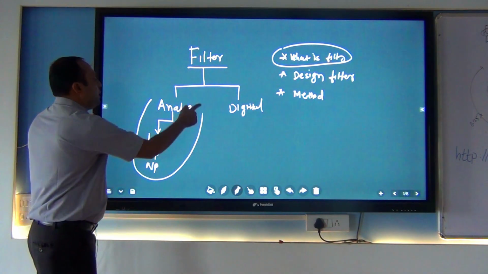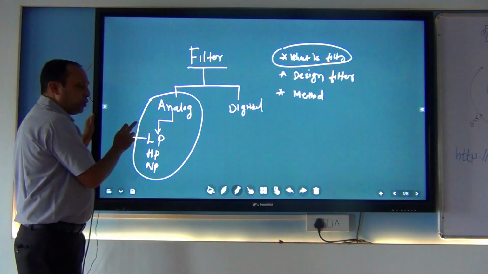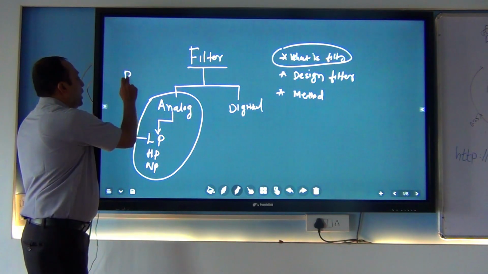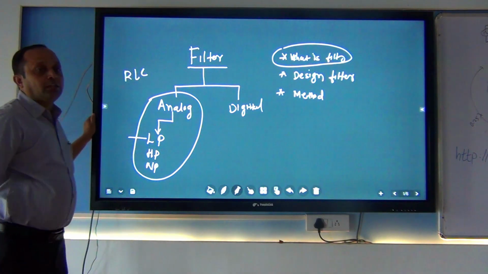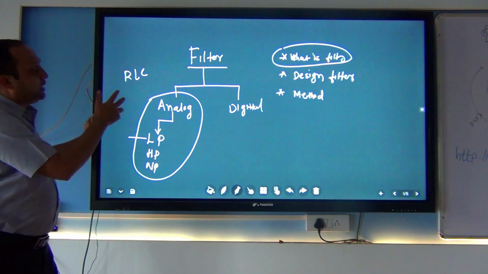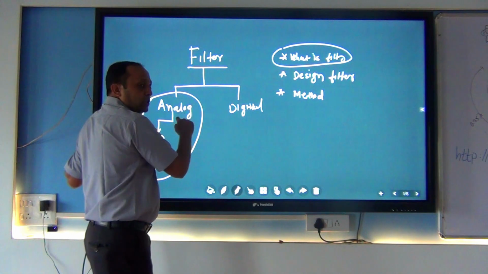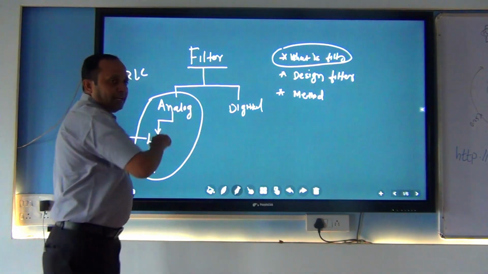Normally in linear integrated circuits we use these types of filter, and to design them we are using RLC, that is resistor, inductance and capacitor. But this is the foundation of the filter. We are going to design a digital filter. That means we convert the analog signal into digital, and then we design the filters.